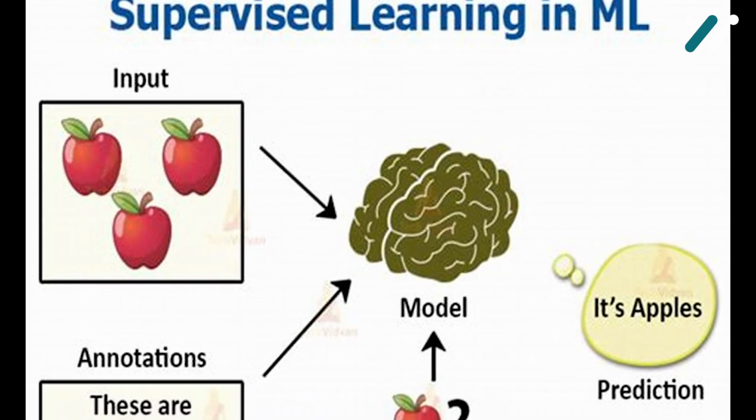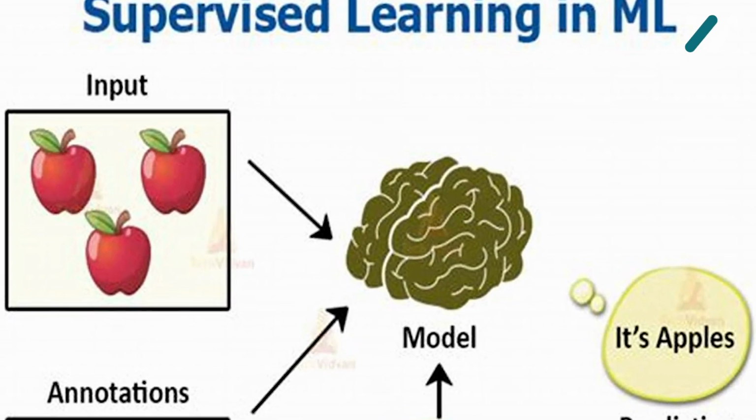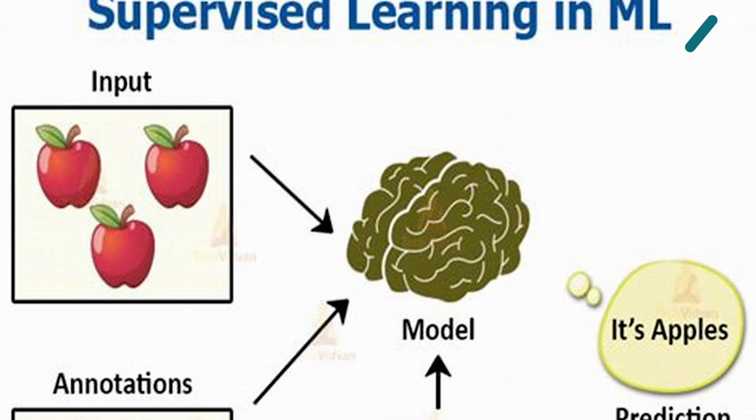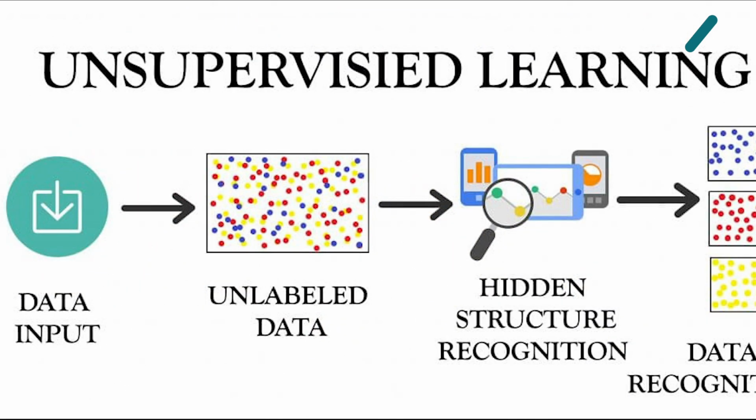Next, we have unsupervised learning. This time, imagine the student studying alone. They're given a bunch of problems, but no solutions. They must find structure and patterns within the data on their own. Unsupervised learning works similarly. It's used when the information used to train is neither classified nor labeled.